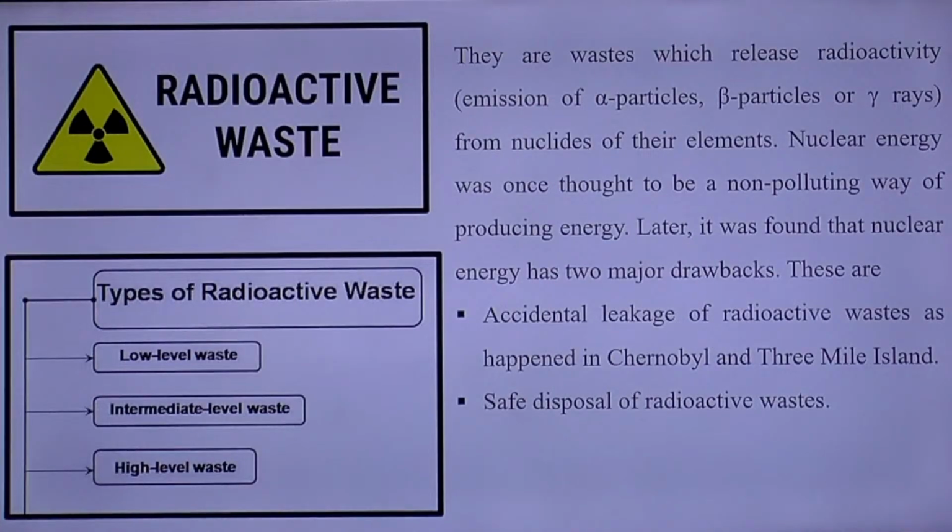These are the wastes which release radiation, which is very harmful to humans as well as animals and plants. There are three types of radioactive waste: low level, intermediate level and high level. Even though it is non-polluting, it has two major drawbacks: accidental leakage of radioactive waste, which happened in Chernobyl and Three Mile Island, and also the safe disposal of radioactive waste.